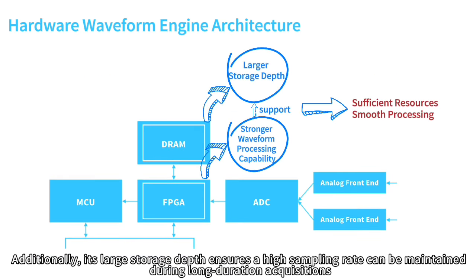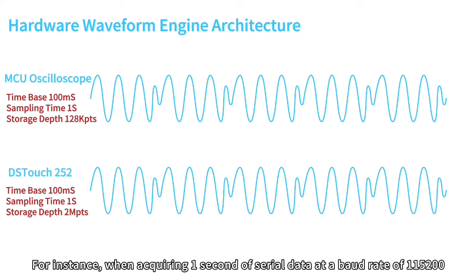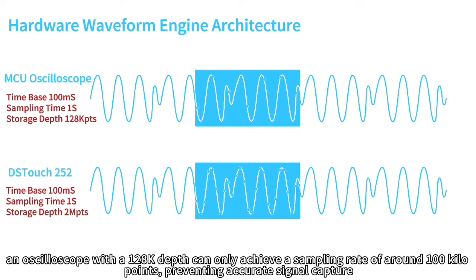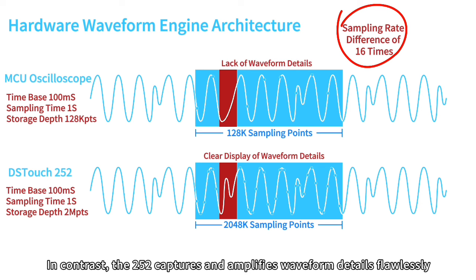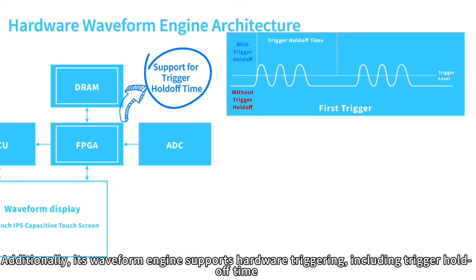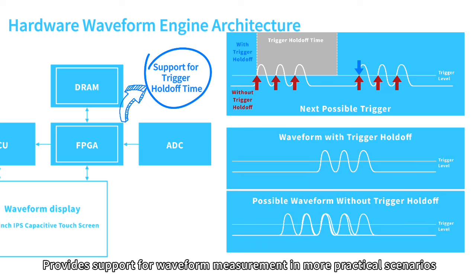Additionally, its large storage depth ensures a high sampling rate can be maintained during long-duration acquisitions. For instance, when acquiring 1 second of serial data at a baud rate of 115200, an oscilloscope with a 128,000 depth can only achieve a sampling rate of around 100 kilopoints, preventing accurate signal capture. In contrast, the 252 captures and amplifies waveform details flawlessly. Additionally, its waveform engine supports hardware triggering, including trigger hold-off time, providing support for waveform measurement in more practical scenarios.